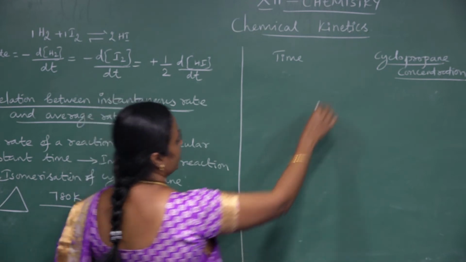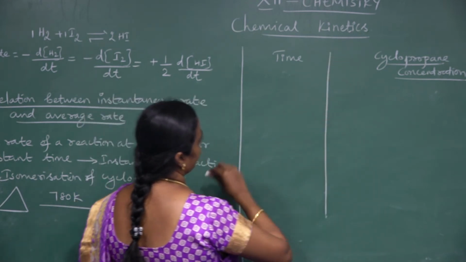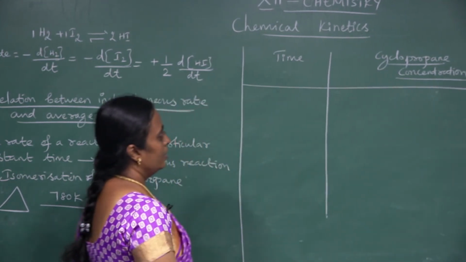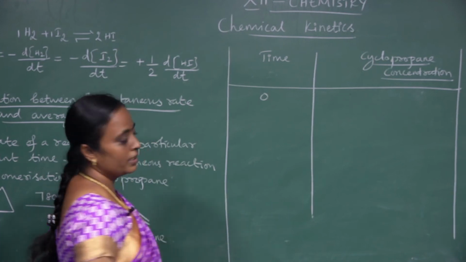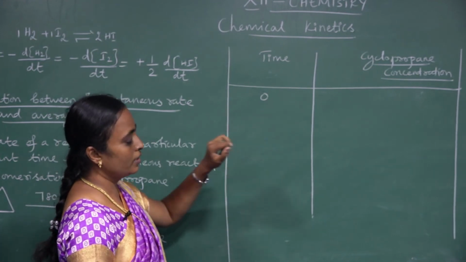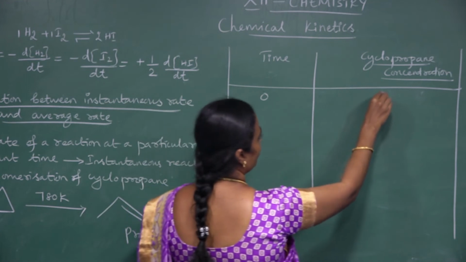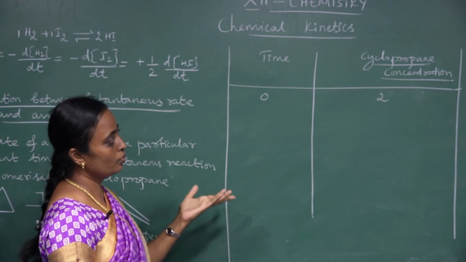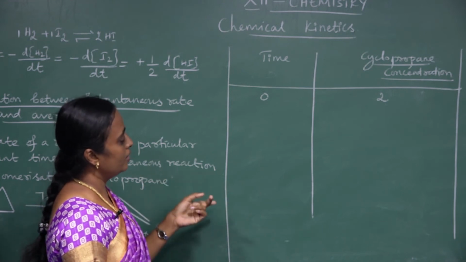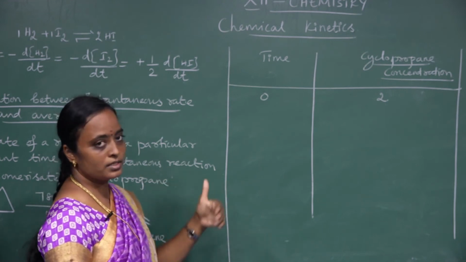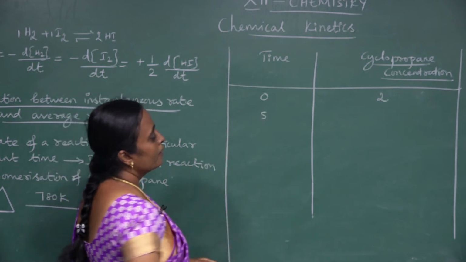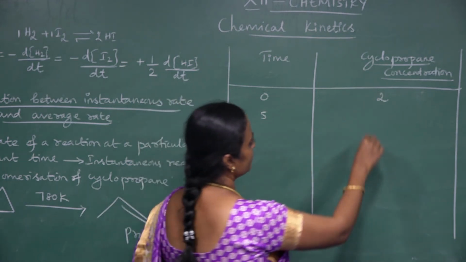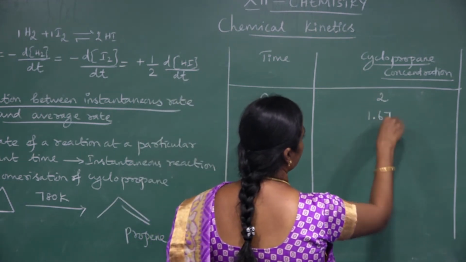Okay, so we consider our time and the cyclopropane concentration. So let's start at 0 minutes. Let the concentration of cyclopropane be 2 mole per liter. In the same way, at the time interval of 5 minutes, the concentration of cyclopropane should decrease. So that gives 1.67.